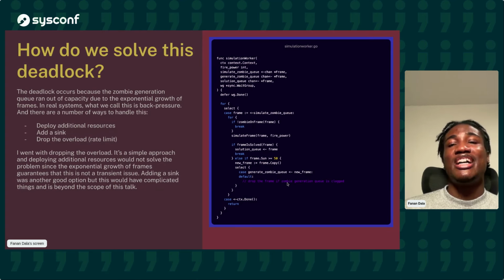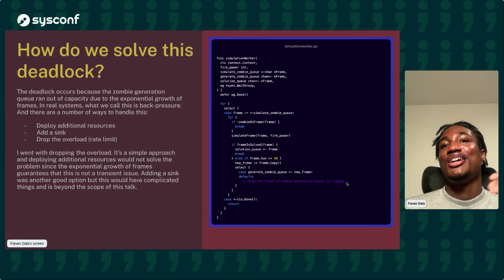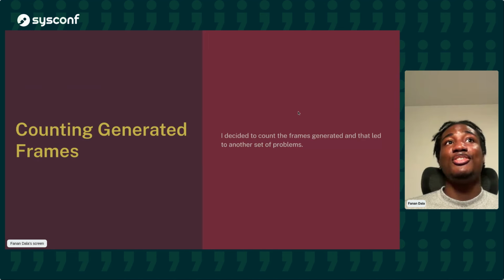If this was a language like C++, you probably would have had to do something like new frame dot destroy. But we don't have to do that. Golang automatically handles that for us. So yeah, we drop excessive information, and that solved the deadlock. Our program continued to run smoothly.